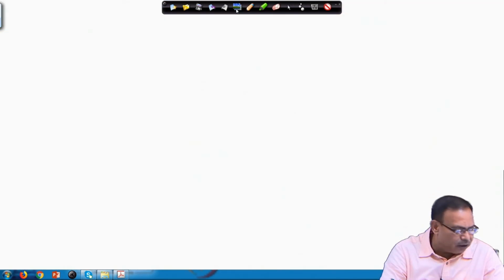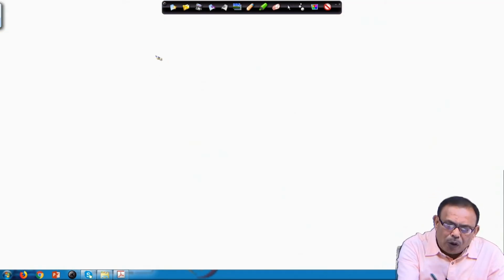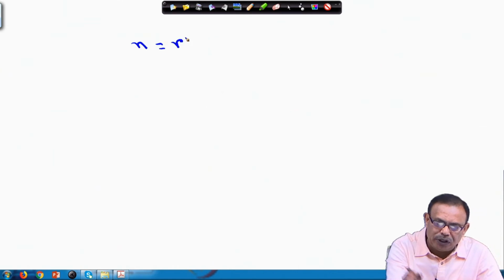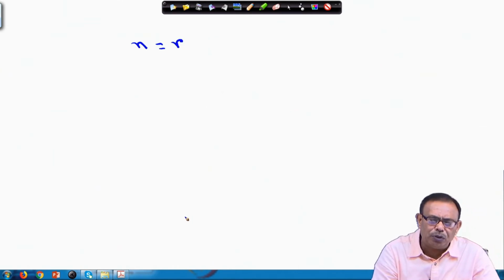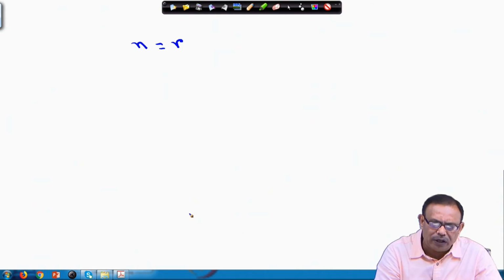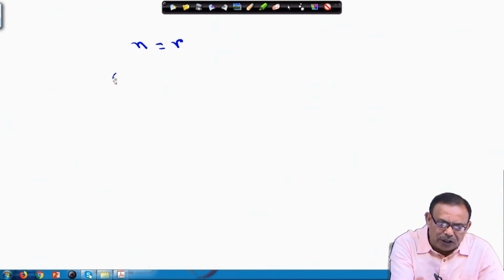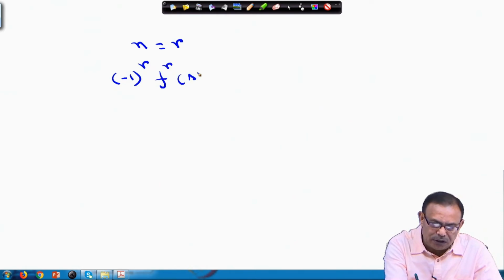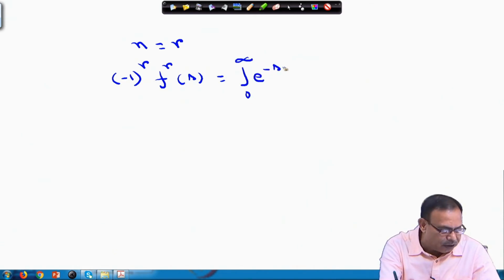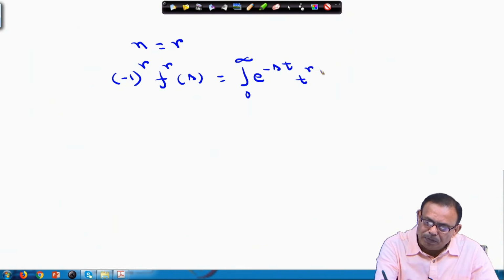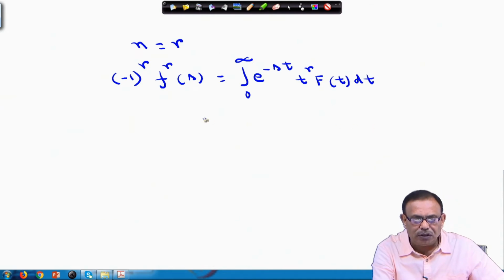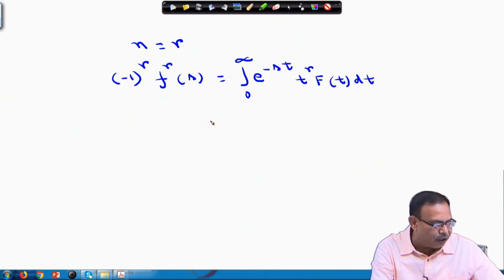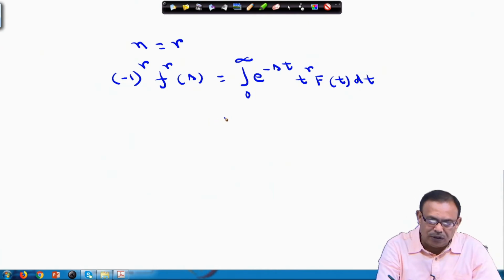Let us see how we can complete the proof. We are assuming, of course, by induction we will show it. We are showing that the theorem is true for n equals some value, that is r. So, you can write minus 1 to the power r F^(r)(s) equals the integral from 0 to infinity of e to the power minus st into t to the power r into f(t) dt. We are coming from here. You know this thing, minus 1 to the power r F^(r)(s), it is true.